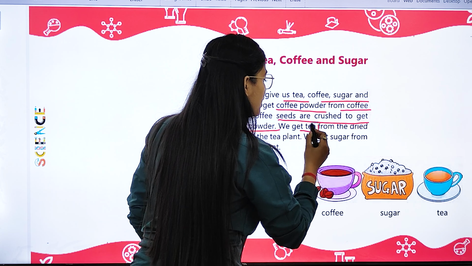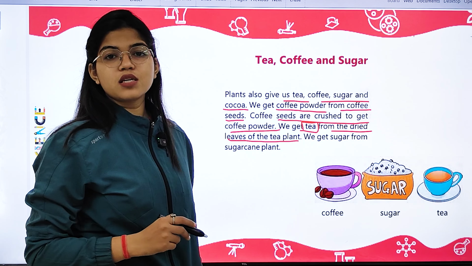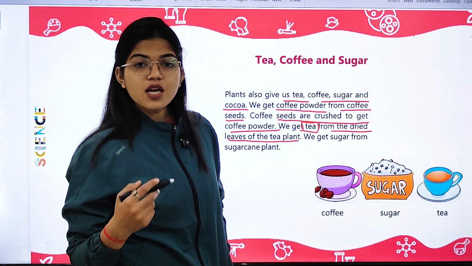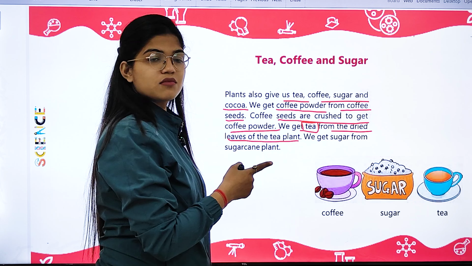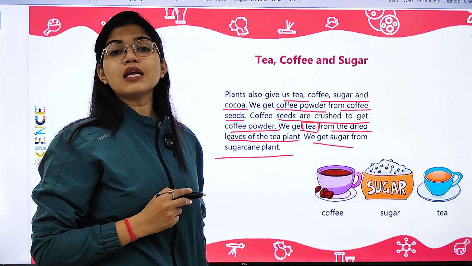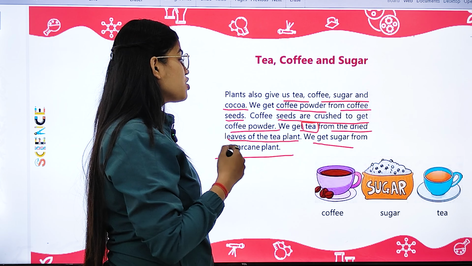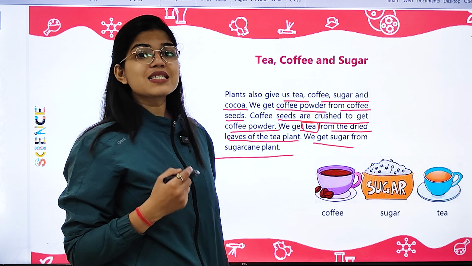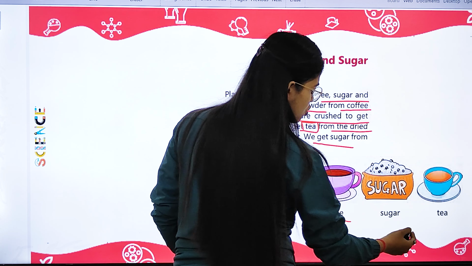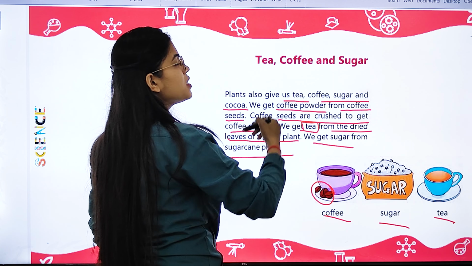If we talk about tea, tea we get from the dried leaves of the tea plant. The leaves are dried and then crushed to make tea. Next, sugar we get from the sugar cane plant. There is a plant known as sugar cane through which we get sugar because of its stem. You can see this is coffee. These are coffee seeds. This is sugar we get from the sugarcane plant, and this is tea which we get from the tea plant.